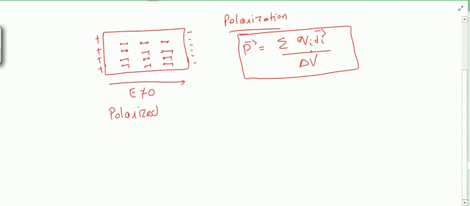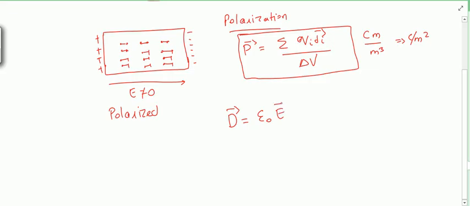Now if you see, it has unit q into d, which is coulomb meter, divided by volume in meter cube. So the unit will be coulomb per meter square. It is basically the unit of electric flux density, if you remember. So when a dielectric is polarized, the polarization increases the electric flux density inside the dielectric.